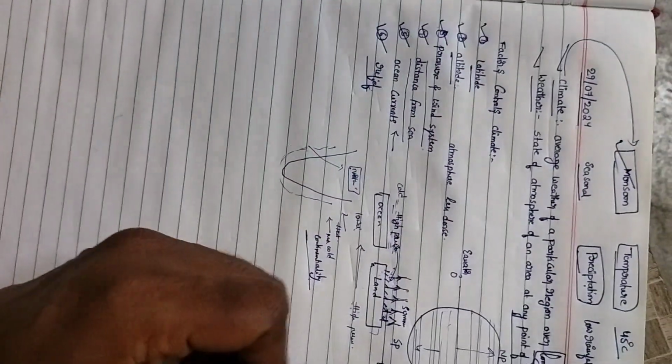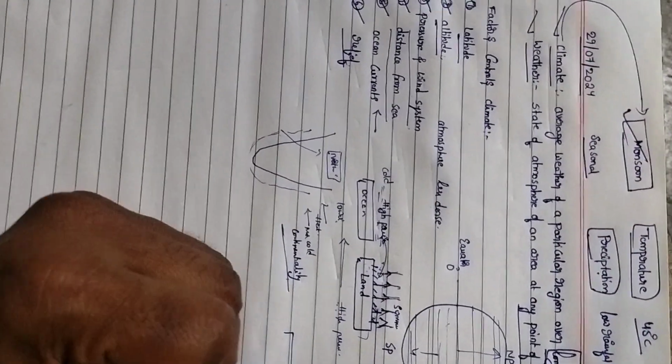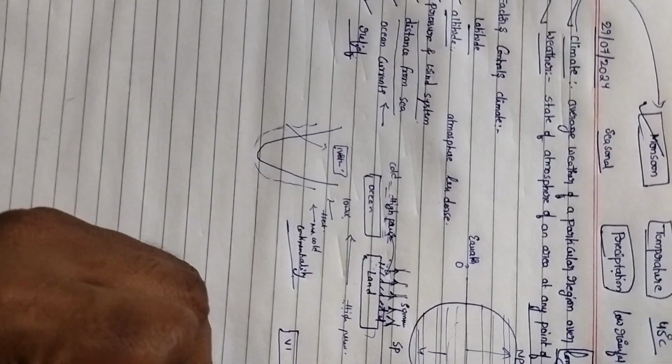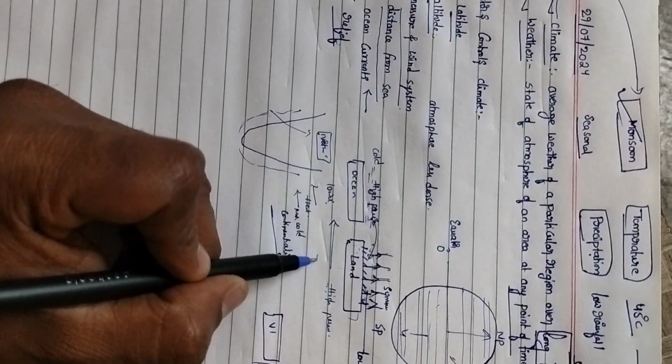As well as relief, like altitude as we discussed. Here, this is village 1, here mountain M1, and village 2. What will happen when the winds are blowing like this?